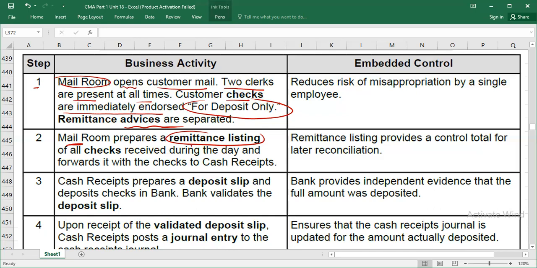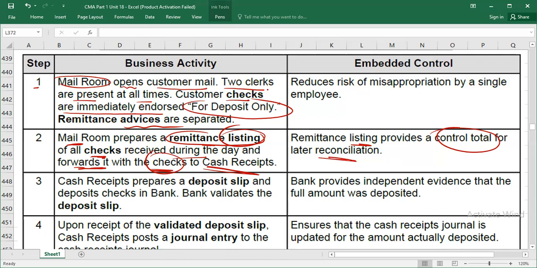So mail room prepares a remittance listing of all checks received during the day. They will list out the checks they have received and forward this list with the checks to the cash receipt department. Understood? So the remittance listing actually provides a control total for later reconciliation, because the total amount is listed on that sheet. So you can use it for reconciliation purposes later.